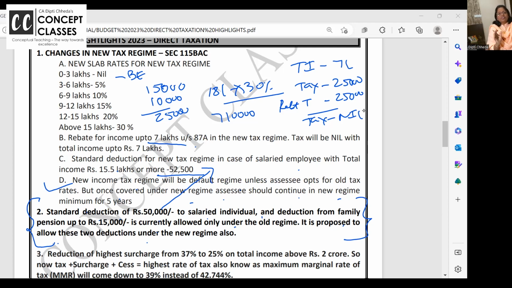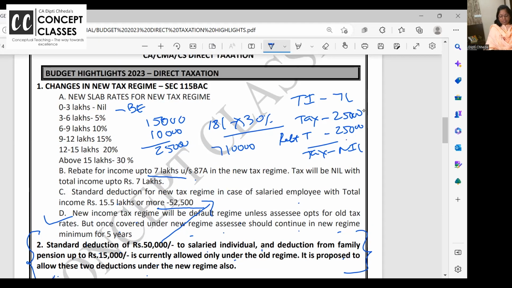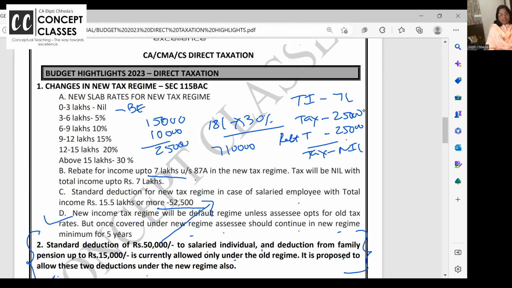And in the new tax regime, if someone is filing the return and has total income up to 7 lakhs, then they will get a full rebate. Rebate means your tax is reduced and you don't have to pay any tax on your total income, as I have shown you here. Your tax is 25,000 and final tax is nil. But if it is 7,10,000, calculate the tax, pay, and add education cess of 4% on tax. Tax is calculated on income. Surcharge is calculated on tax. Cess is calculated on tax plus surcharge. This is like a song which should be very clear in your ears. Done.